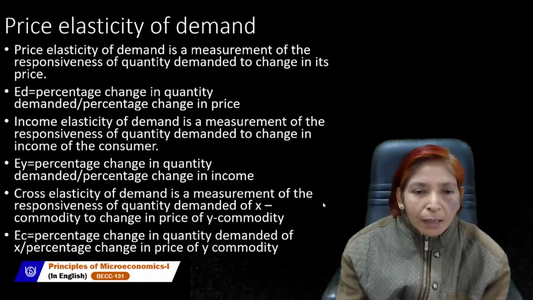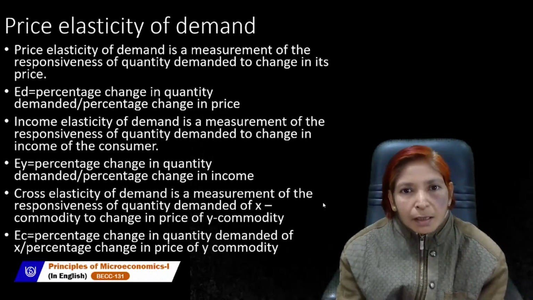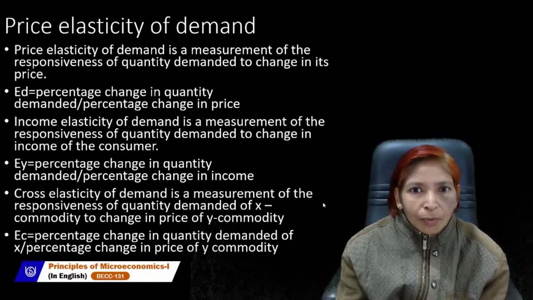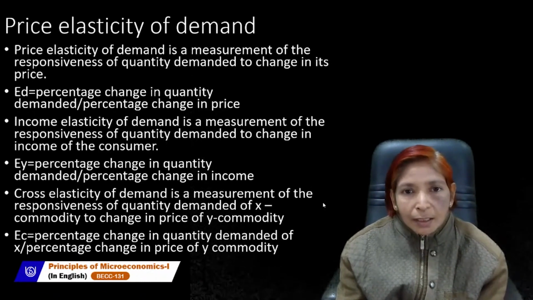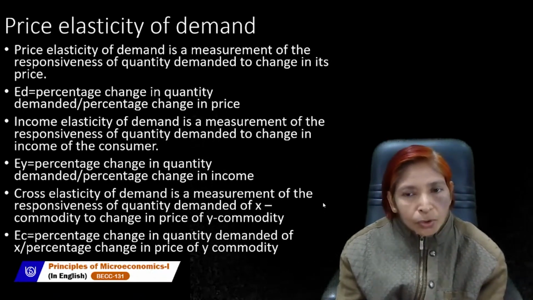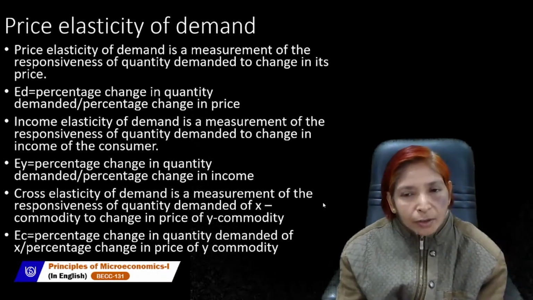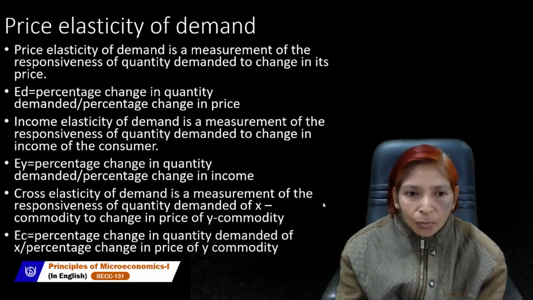Now next is income elasticity of demand. Income elasticity of demand is a measurement of the responsiveness of quantity demanded. You are seeing here that all the topics give the same definition, but here price elasticity of demand is a measurement of the responsiveness of quantity demanded due to change in its price. But the income elasticity of demand is a measurement of the responsiveness of quantity demanded to change in the income of the consumer.